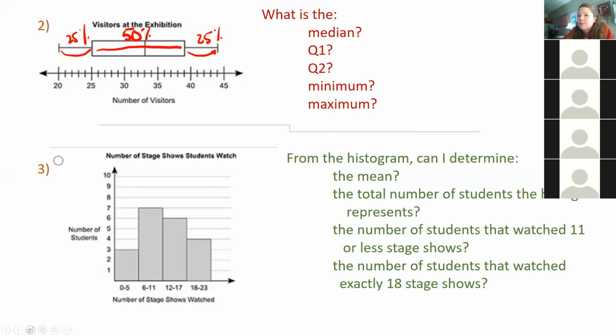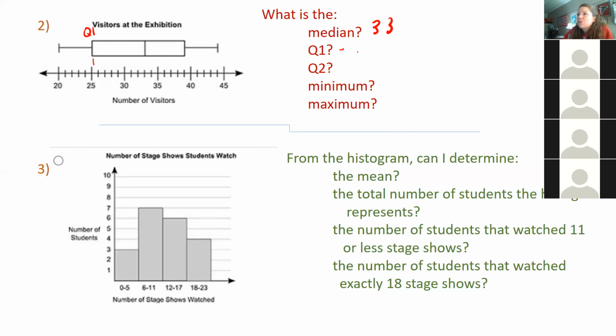So according to this box plot, what is the median? $33. 33, exactly right. So that line that's in the box always points to the median. What is Q1? What does that mean? Q1 is the first part of the box plot. Yeah, it's the left side of the box, isn't it? So it's the lower quartile. So Q1, lower quartile, same thing. So this points to 25.